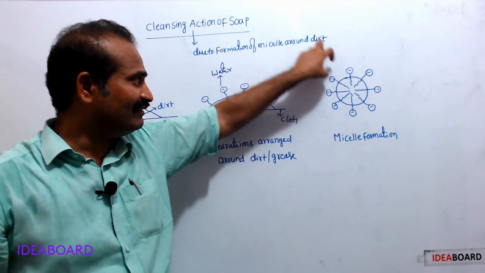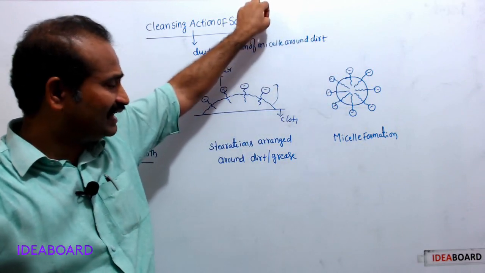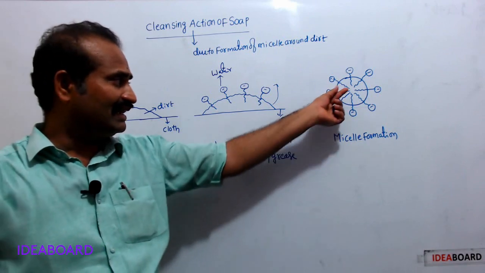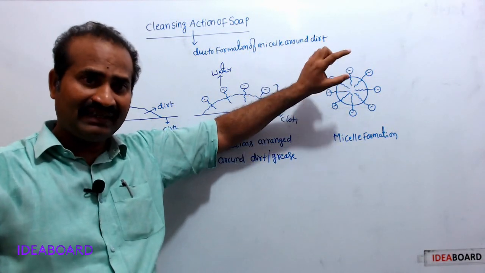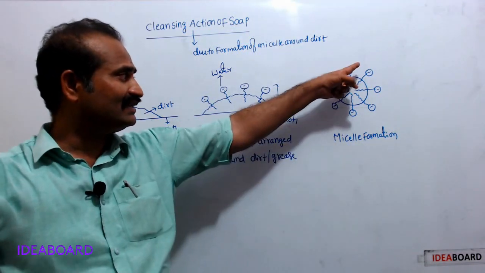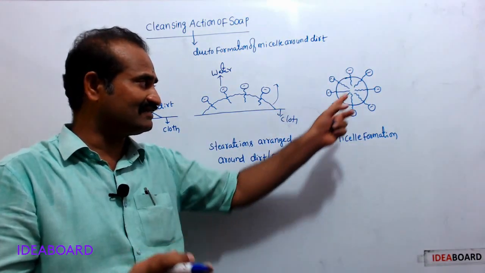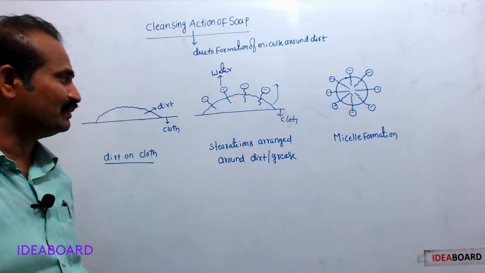That's why they mingle with water and this dirt is removed along with the water. In this way, dirt is separated from the cloth surface and mingled with water and separated away from the cloth. Here two micelles repel each other, so micelles do not join with each other. This is the cleaning action of soap.